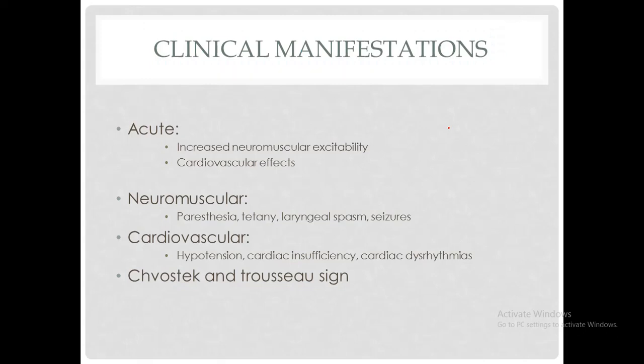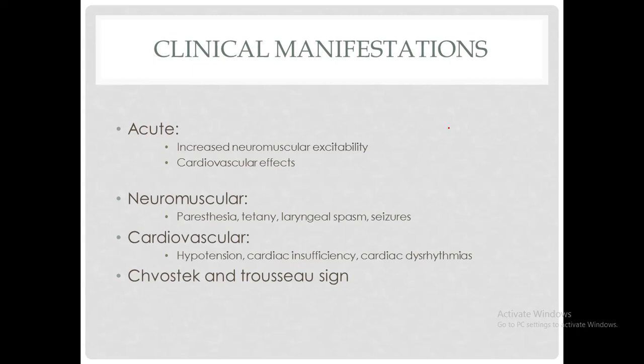Okay, now I have divided the clinical manifestations into acute and chronic forms. When there is acute hypocalcemia, the clinical manifestations are different. Mostly in acute cases, there are signs of increased neuromuscular excitability and cardiovascular effects. The signs of neuromuscular excitability include paresthesia, tetany, laryngeal spasm, and seizures. Cardiovascular effects include hypotension, cardiac insufficiency, and cardiac dysrhythmias. Chvostek and Trousseau signs are also present in acute cases.